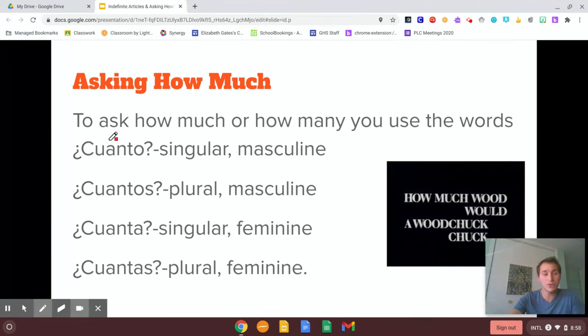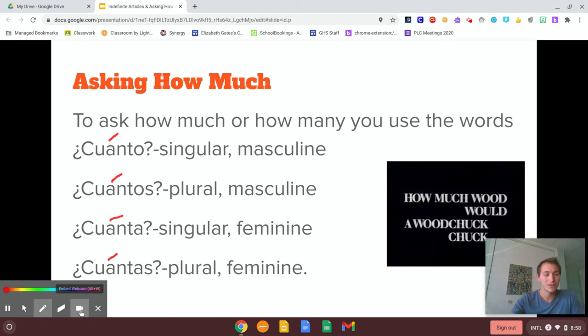So when you're taking your notes, look, I forgot the accent mark over the a in cuánto, cuántos, cuánta, and cuántas. So you see, I forgot all of these accent marks. Don't make the same mistake I did. Maybe I did this as an example.